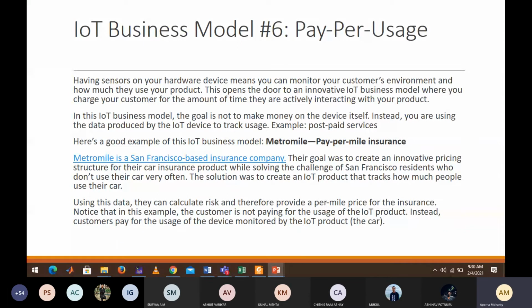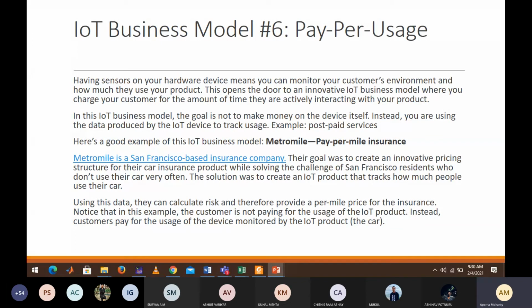Whenever you sell your product, you can make it pay per usage. Suppose a costly smart band: you need not pay the entire money of the product. You tell the customer that you can hire the smart band for 2 hours and pay 200 bucks. That's one business approach you can follow.